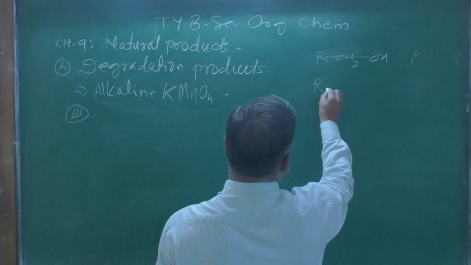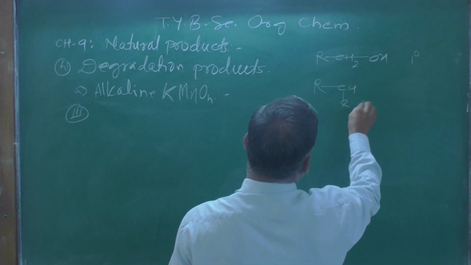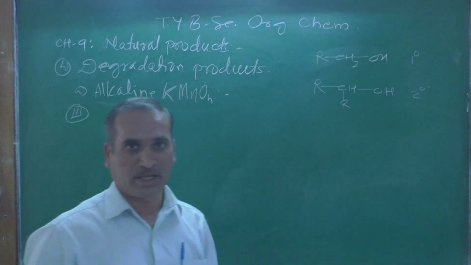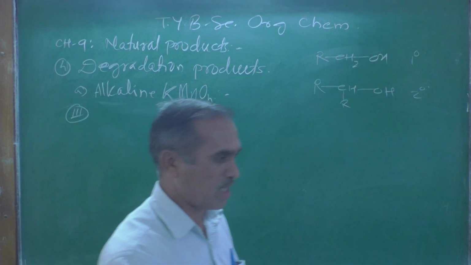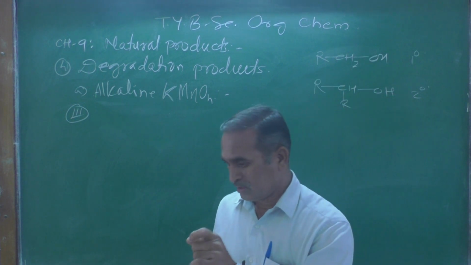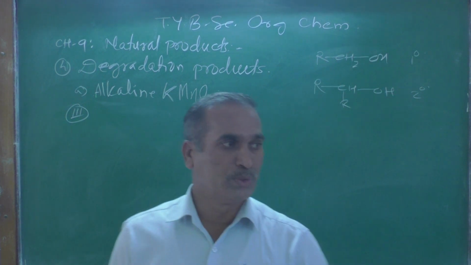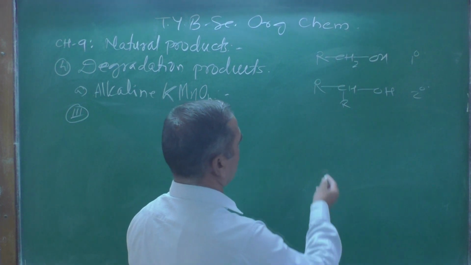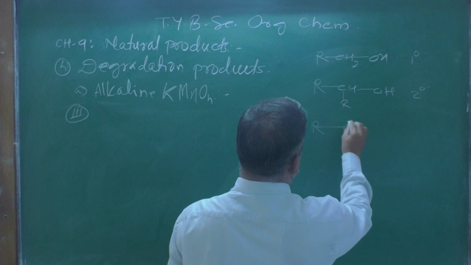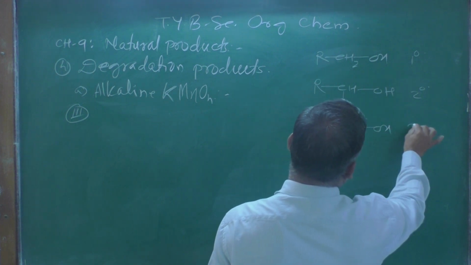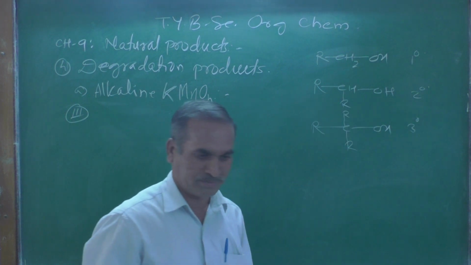Then secondary, suppose RCH, then R, is known as secondary alcohol, because alcohols are classified into three types: primary alcohol, secondary alcohol and tertiary alcohol. R, R, R and OH is a tertiary alcohol.